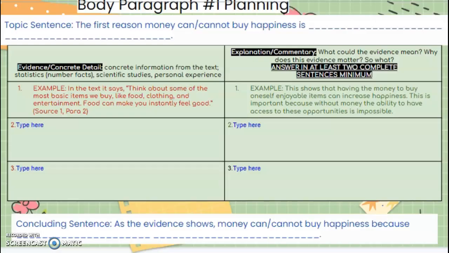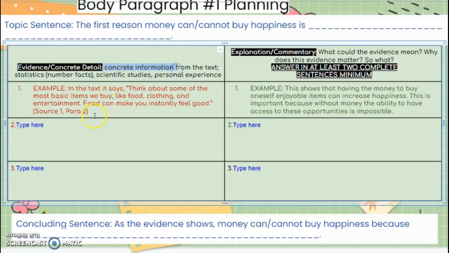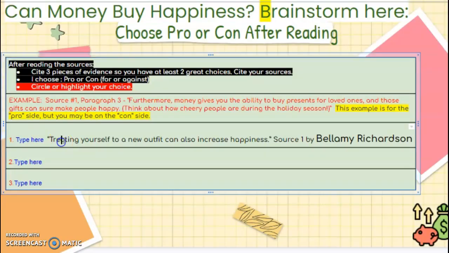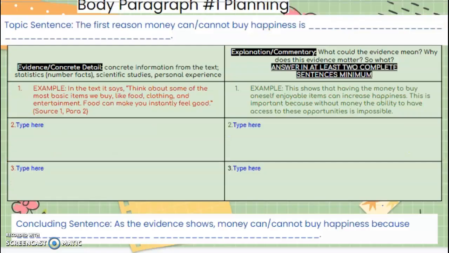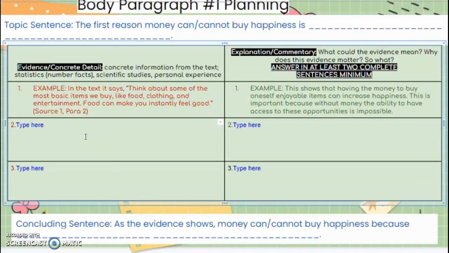All right. Now let's get into the body paragraphs. Okay? So, what you guys are going to do on this left side, here you're going to find your concrete information. Okay? Whatever you have found from the text. But are you ready for this, ladies and gentlemen? You already did that. So right here, treating yourself to a new outfit can also increase happiness. Source 1 by Bellamy Richardson. You're going to go ahead and copy and paste that. Come back to slide 8. I'm going to give you sentence sliders on the day that we work on this, but you can use the similar ones here in the text that says, or the article states,